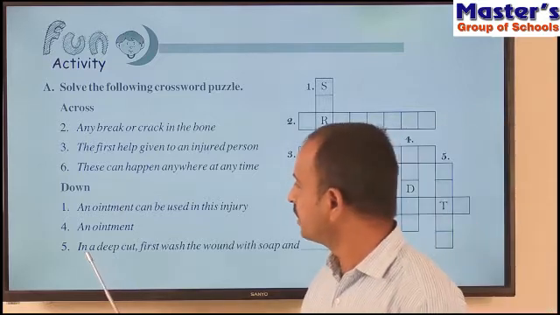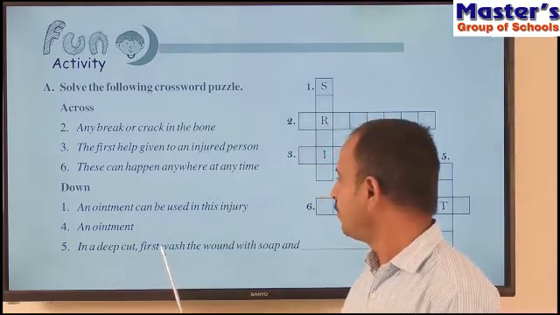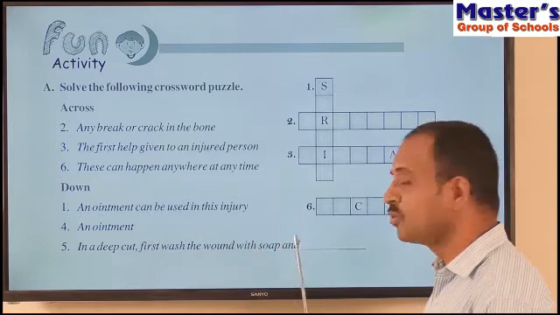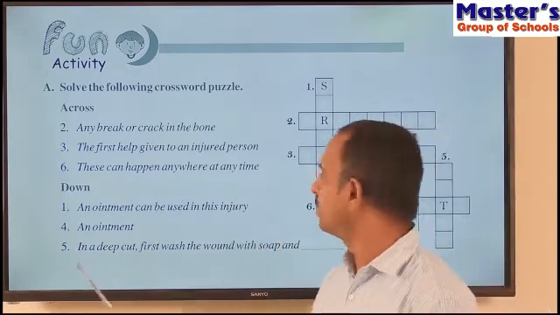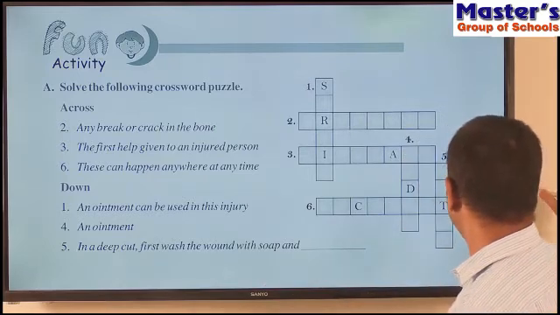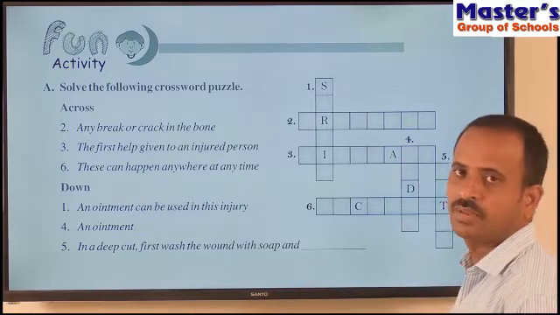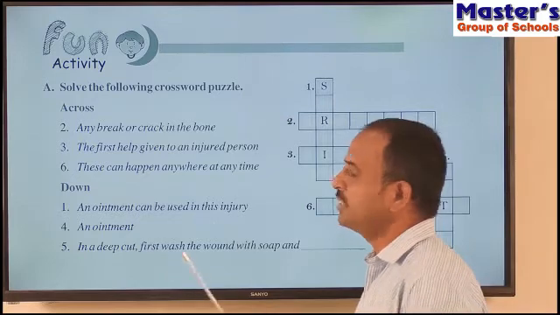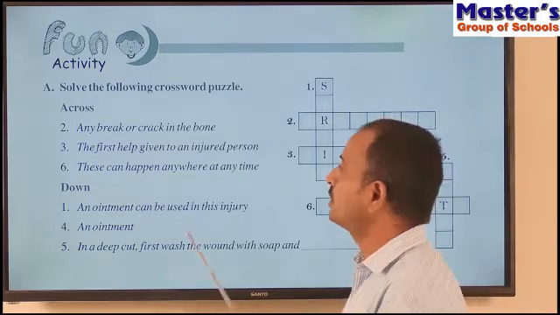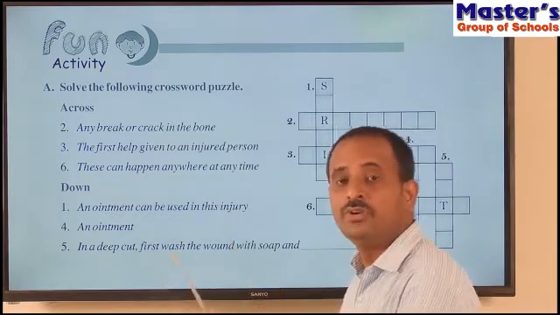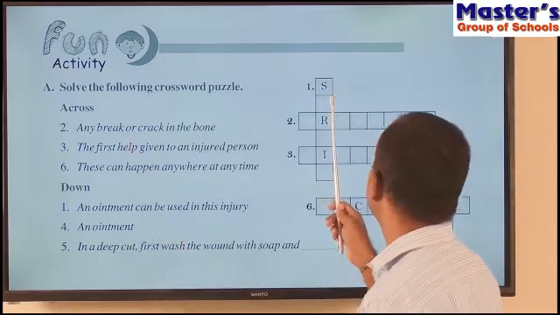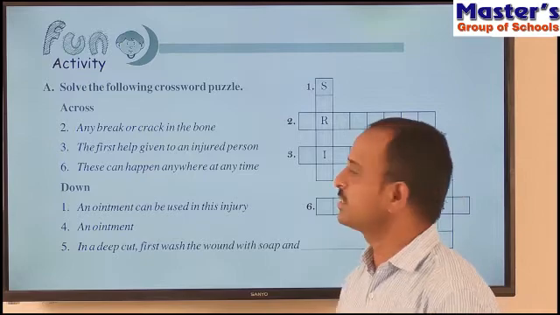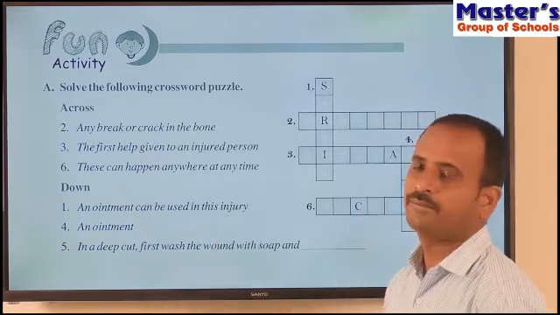And what is the fifth one? In a deep cut, first wash the wound with soap and what is it? Write the answer for the fifth one in the fifth down row. So this is the fifth down. So children, do you understand these sentences? First you have to understand these sentences, and only then can you write the answers in this crossword puzzle. So let us see the answers for these sentences.